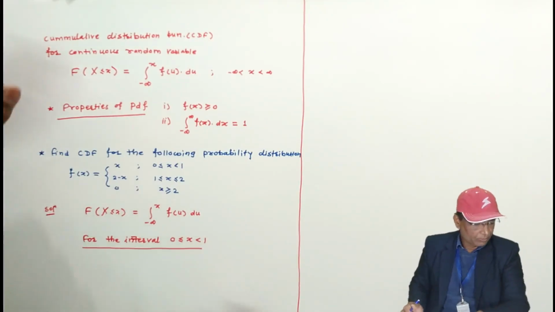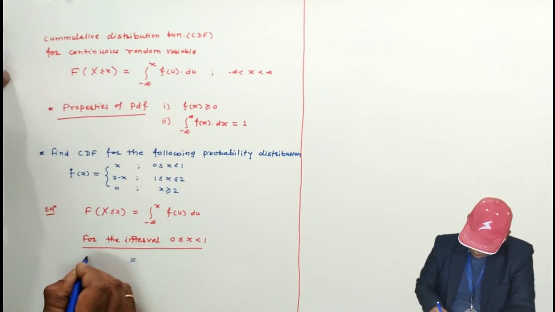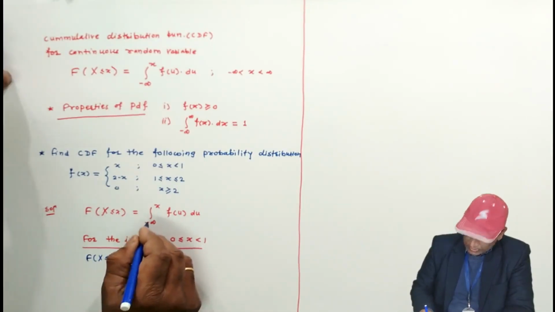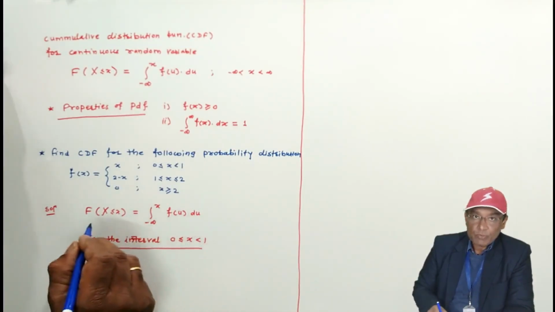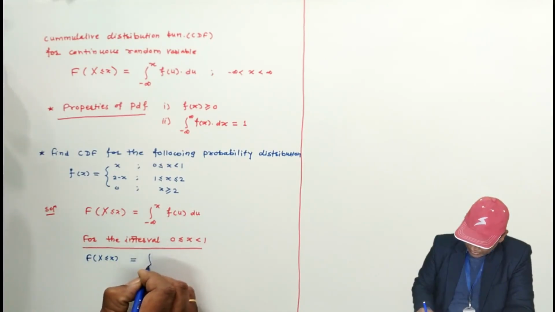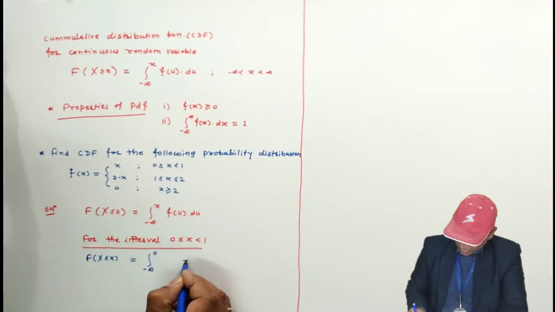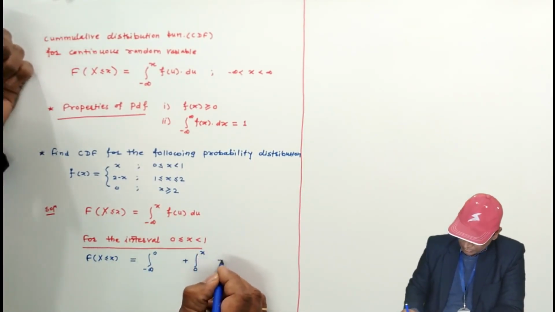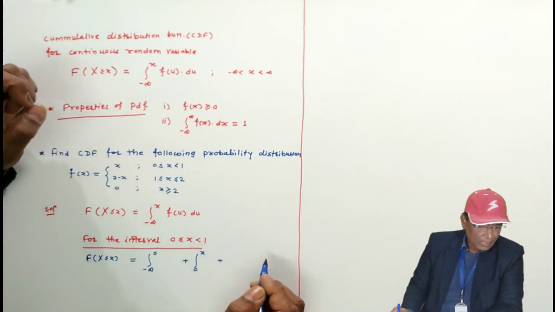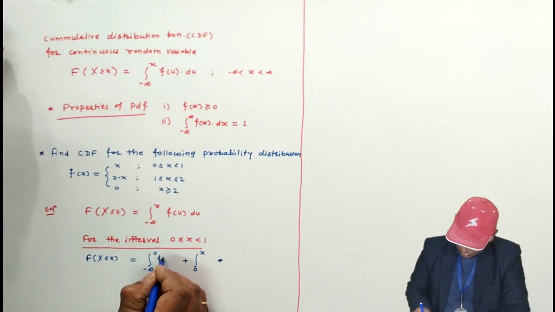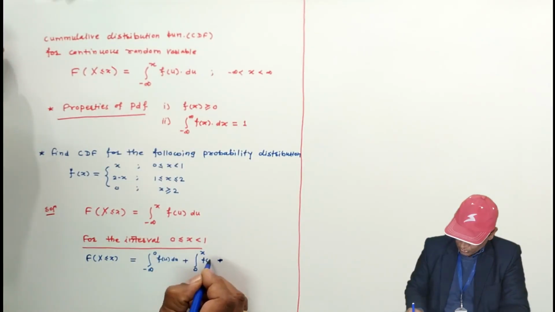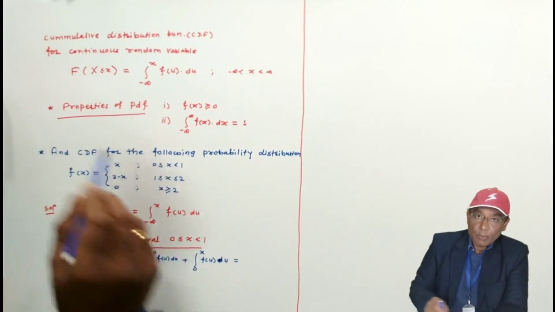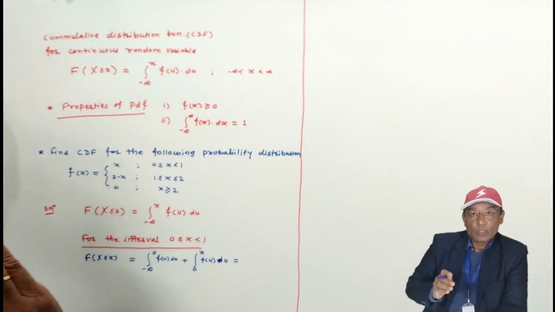Okay. Now this is equal to what? For 0 to 1, F of x, probability of X less than or equal to x, for this interval. Now this is the cumulative distribution function formula. So I am going to break it like this: minus infinity to 0, then 0 to x, and x to infinity. Here I am writing f of u du. Now this is equal to, for minus infinity to 0, this function, the probability distribution function, is defined from 0 onwards.